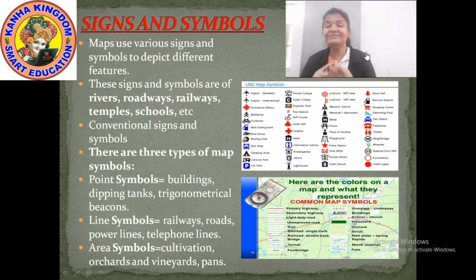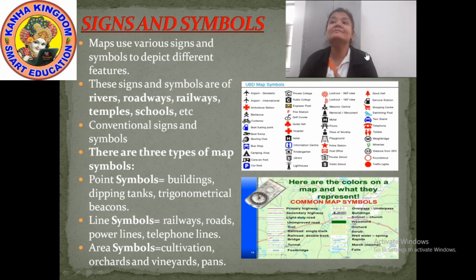Our next section is the color of the map. Have we missed anything? Yes. Here I have shown you two pictures. In that picture, you can easily locate which symbol indicates what. For the airport, domestic or international, it is the symbol of an aeroplane.